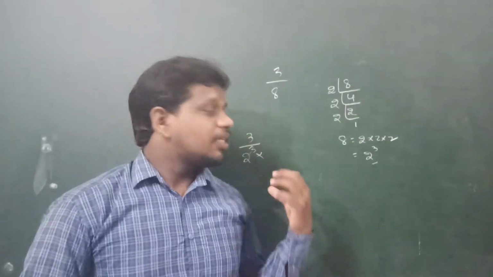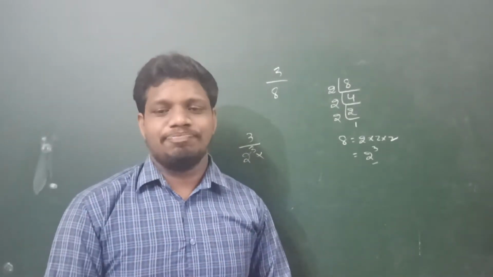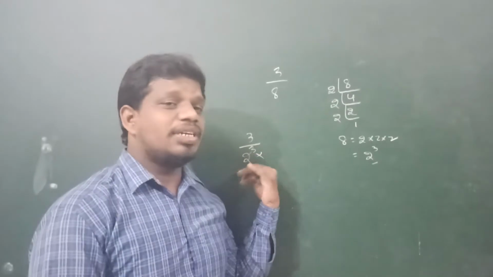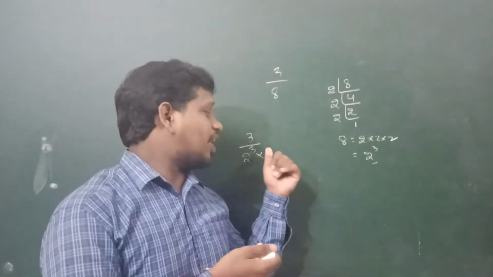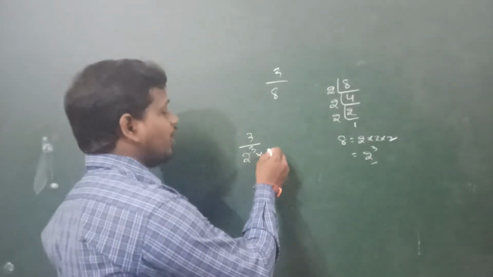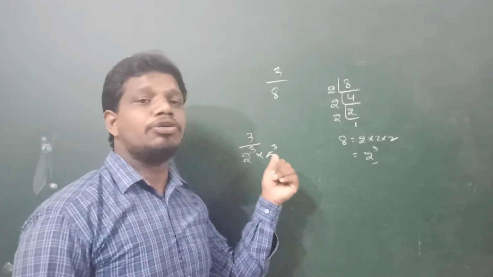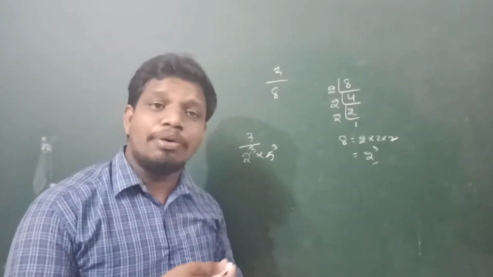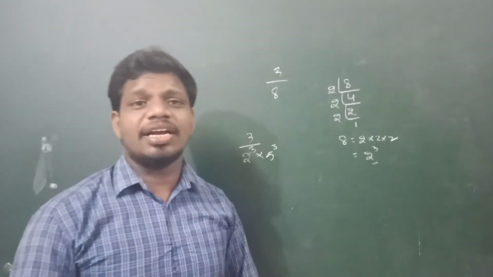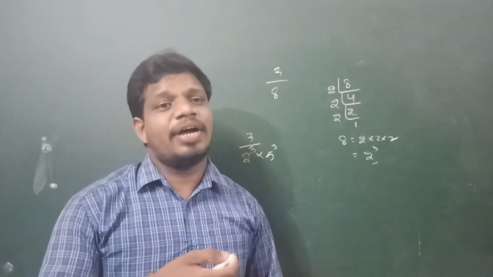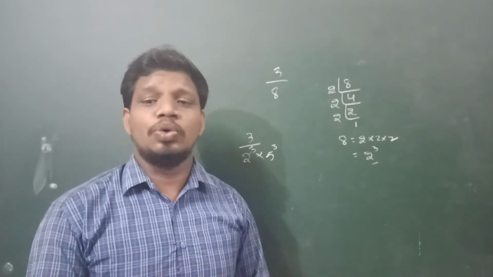Here we have to equate the values of m and n. For example, here 2 power of 3 is there, no? With the same power we have to multiply the denominator by 5 power of 3. In case the denominator consists of 2 and 5, we should equate the powers of 2 and 5.